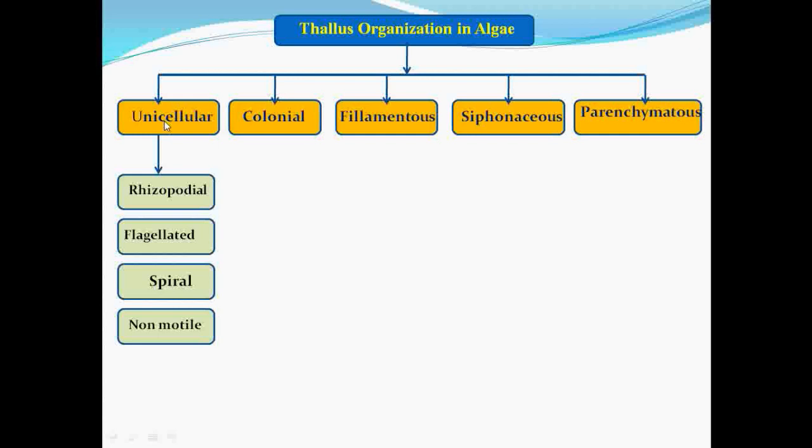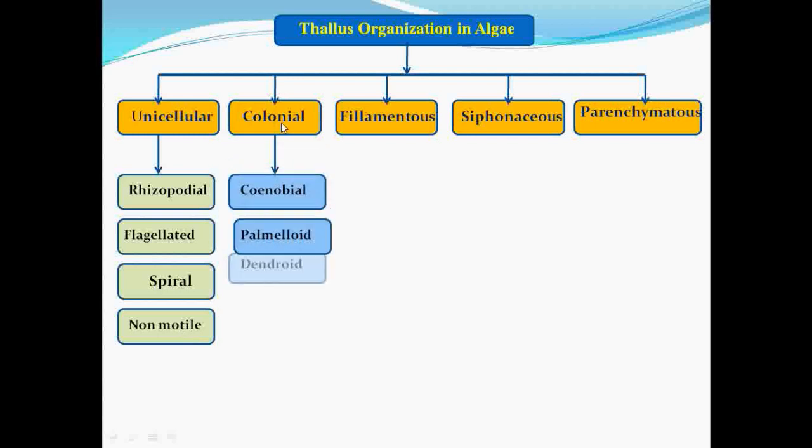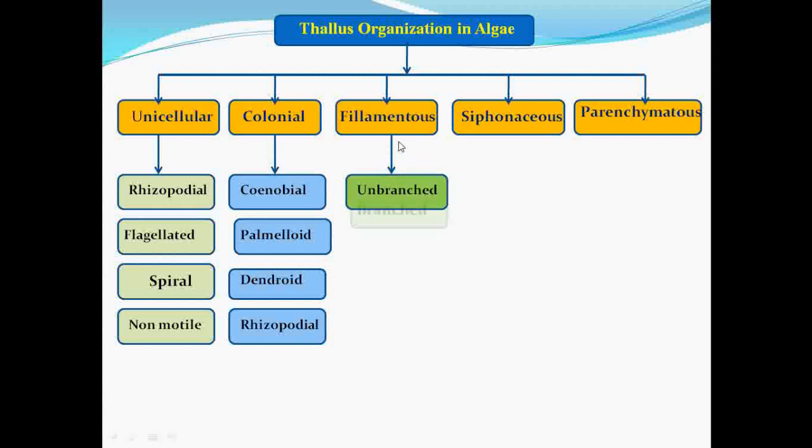Then coming to the unicellular type. This unicellular type again gets divided into rhizopodial, flagellated, spiral and non-motile. Next, colonial form. It gets further divided into synoecious, palmelloid, dendroid and rhizopodial. The filamentous form gets divided into unbranched and branched structures. So this is the thallus organization in algae. So let's see in detail.